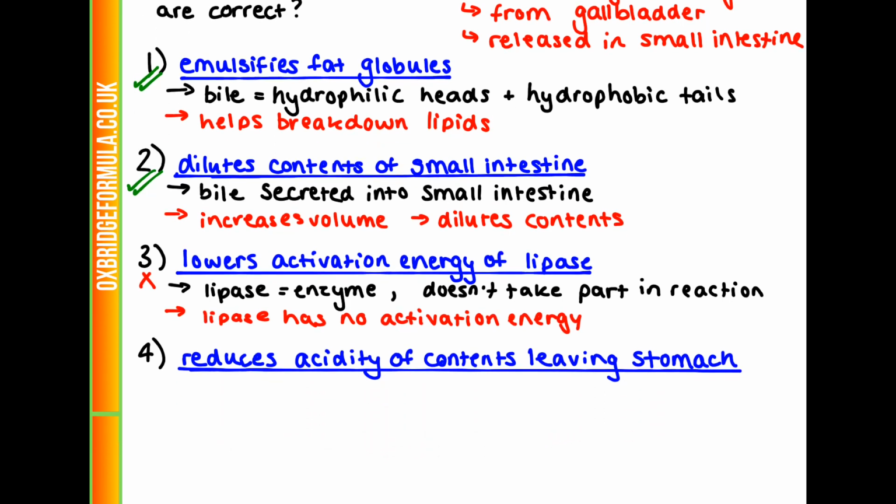Our fourth statement is that bile can reduce the acidity of the contents leaving the stomach. So we know that the stomach has stomach acid in it, so its contents are going to be quite acidic. What happens to it once it's in contact with bile? So bile is an alkaline substance, and if we mix alkaline and acid, that's going to help neutralise it. So it is going to reduce the acidity. So this is also correct.